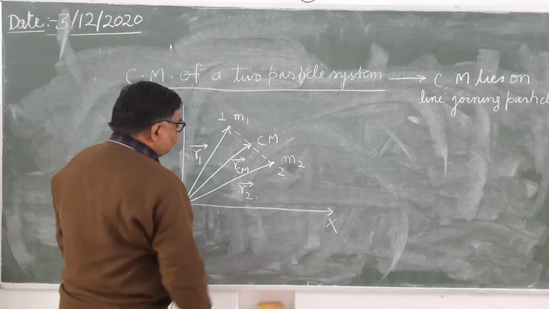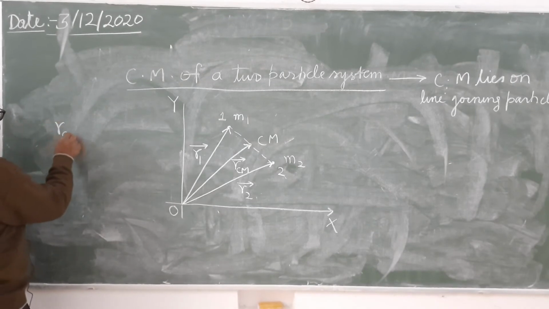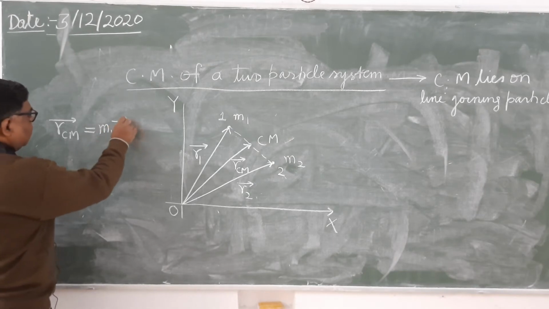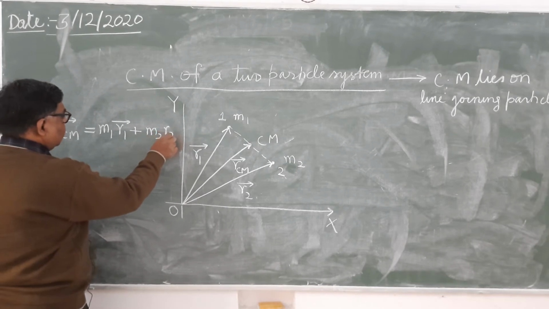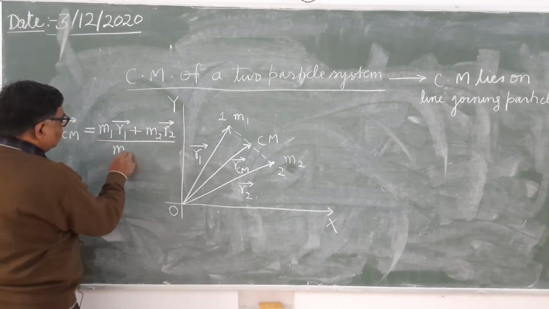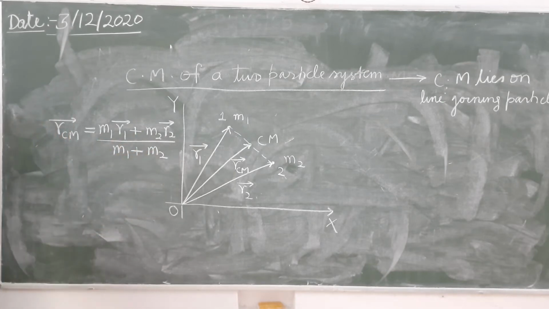So how will you find vector R_CM? Vector R_CM is given by m1 r1 plus m2 r2, divided by m1 plus m2. This will be the center of mass.